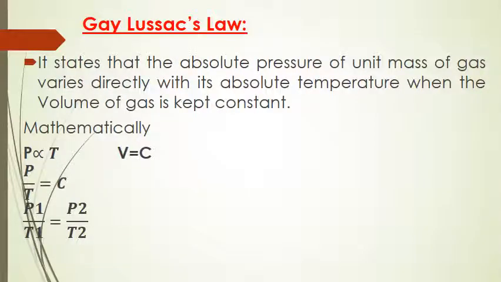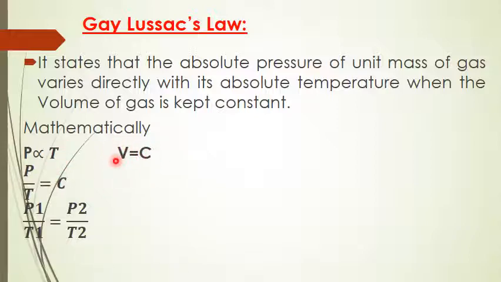Now the Gay-Lussac law. This law states that the absolute pressure of a unit mass of gas varies directly with its absolute temperature, which means that the pressure of a given gas is directly proportional to its absolute temperature when its volume is constant.